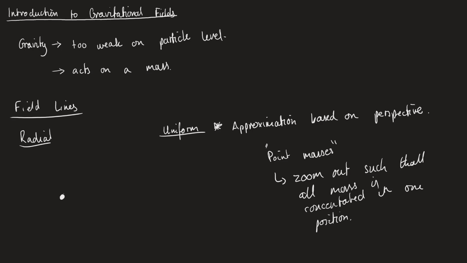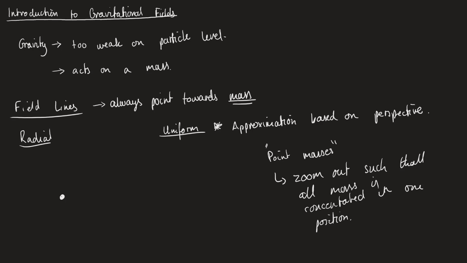Now the field lines in gravitational fields will always point towards the mass. Okay, so they point in the direction that the force will travel, and we're going to look at a video on the gravitational field strength to actually see why we must do this.